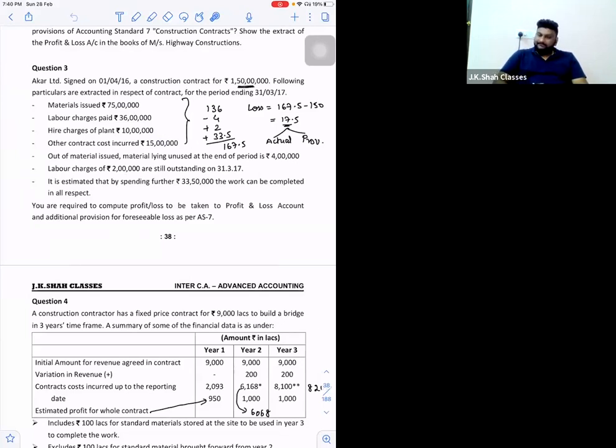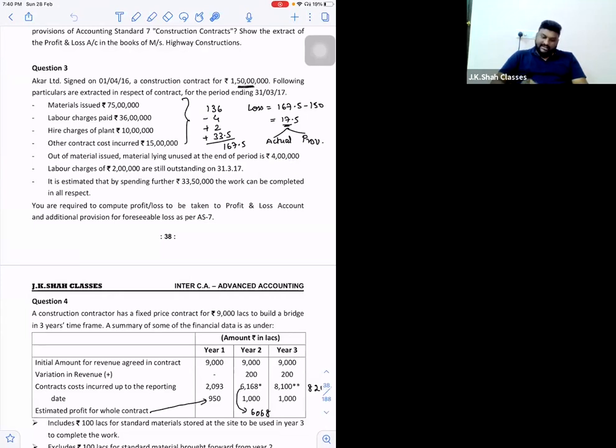Then further they say, out of the 75 lakhs of material issued, material lying unused at the end of the period is 4 lakhs. They have not used this. So can I say if they have not used it, it has to be subtracted? Because unused means you have not incurred the cost for it. So this 4 lakhs will get subtracted from this total cost of 1 crore 36 lakhs.